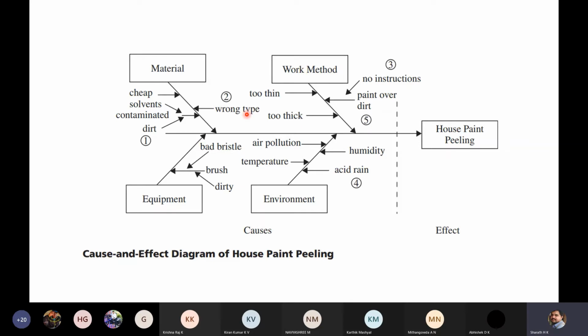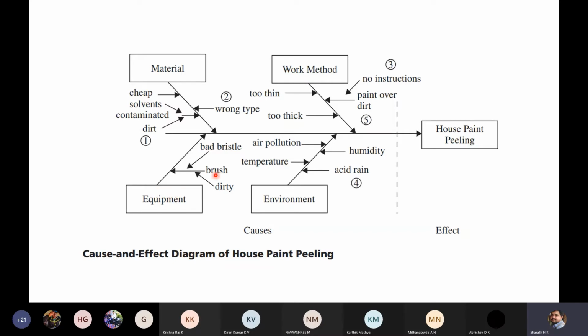Next, if you consider material, that is paint and the wall of the building: cheap solvents, contaminated solvents and dirt, then wrong type of paint chosen. Because of this reason also there may be peeling. Next, equipment. While painting, painters use different equipment.